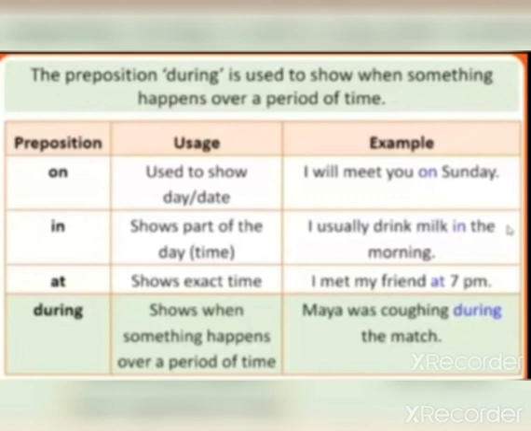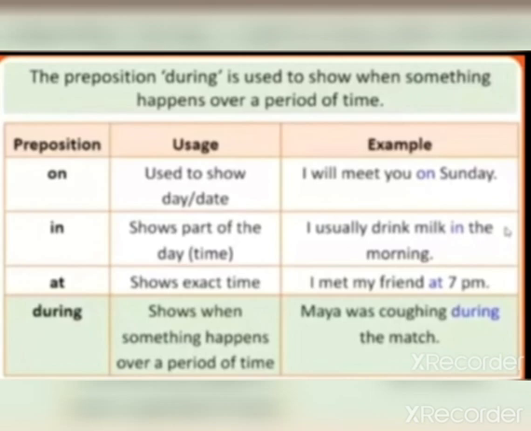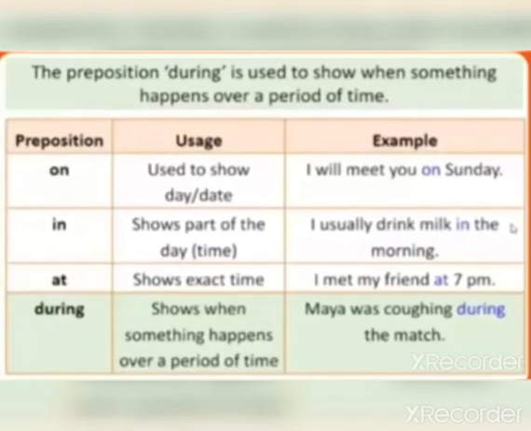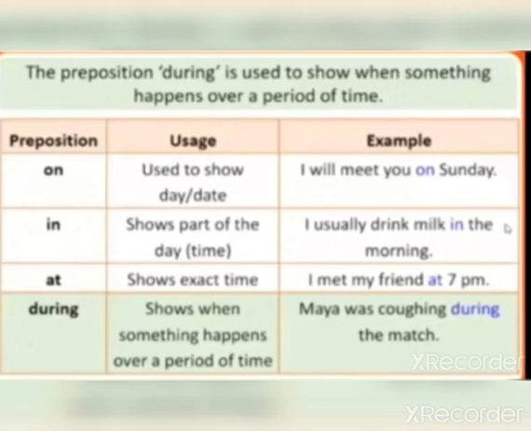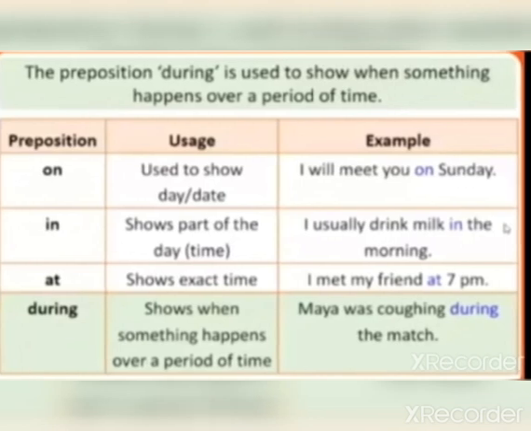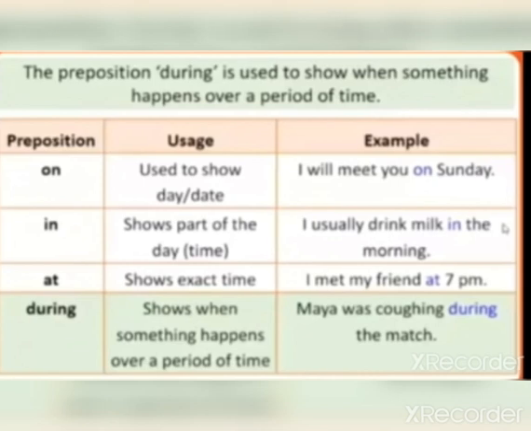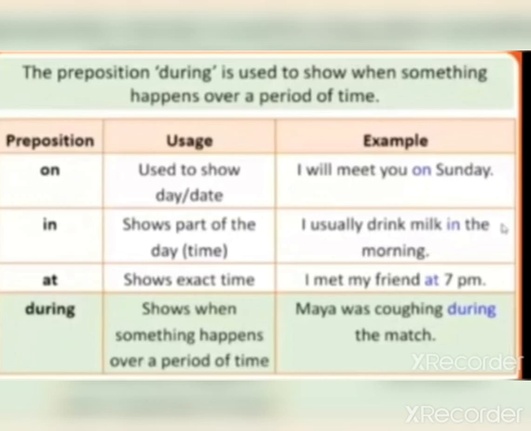During shows when something happens over a period of time. For example, Maya was coughing during the match. The match was happening for an hour. Throughout that one hour, Maya was coughing. So for that purpose we use the word during.